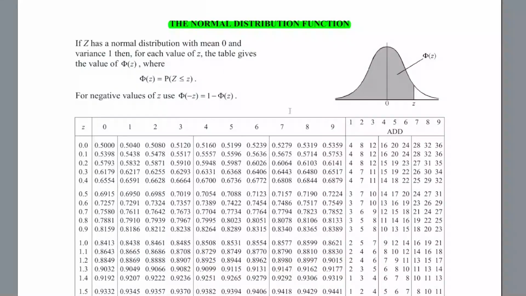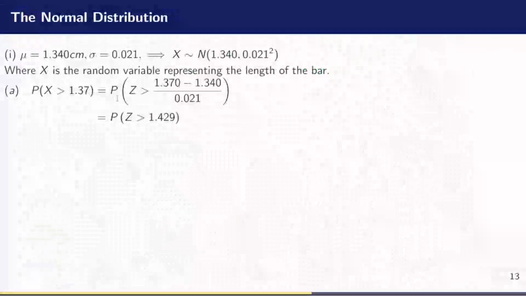But remember, this standard distribution function only gives us areas that are less than the z value. So for probability greater than z, we have to use the idea of symmetry. So we have that the probability that z is greater than 1.429 will be 1 take away the probability that z is less than 1.429.